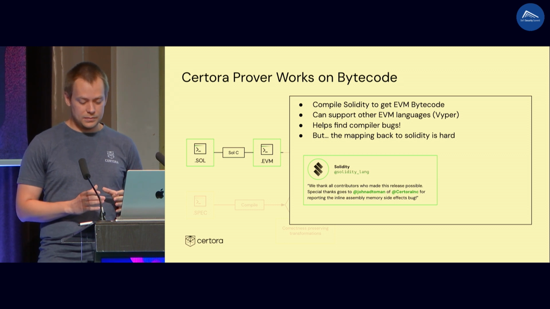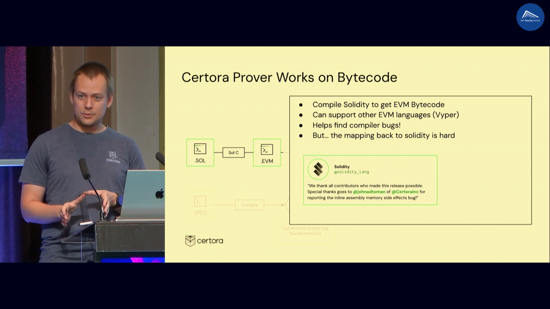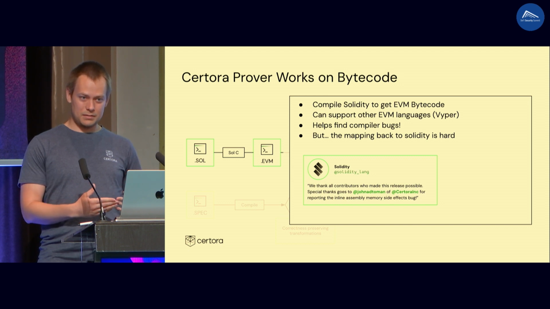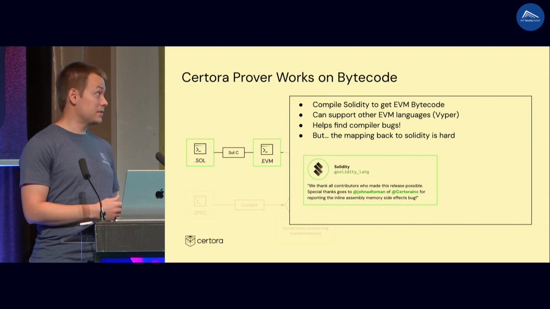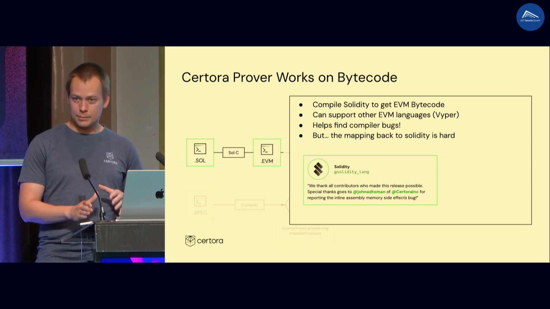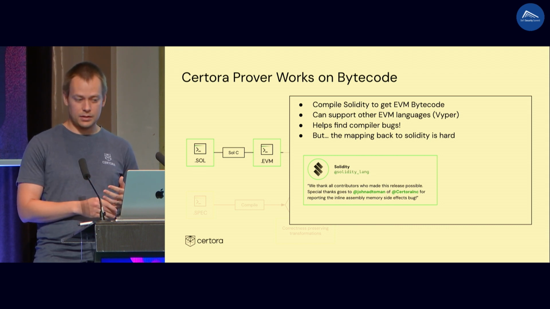And the reason is that different compilers produce different bytecodes. They might behave differently with respect to the specification. And sometimes the compilers even contain some bugs. And we've actually identified some bugs that are fixed also because of us. We are very proud of this. But the important information is that we need to verify the bytecode that is uploaded to the blockchain to make sure that it is the bytecode that is used by our customer.